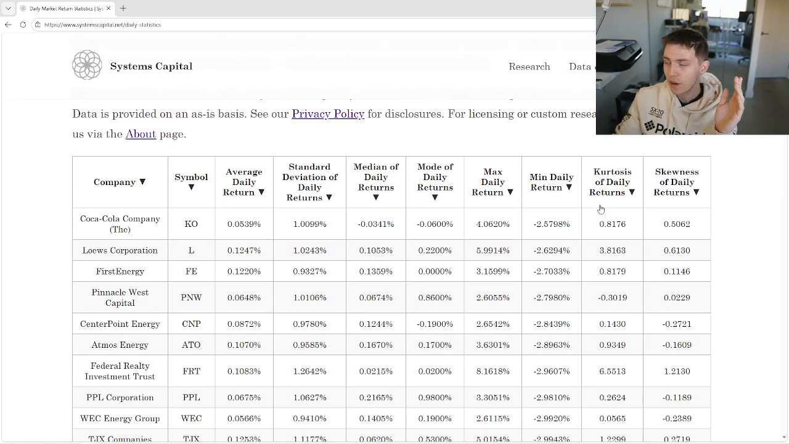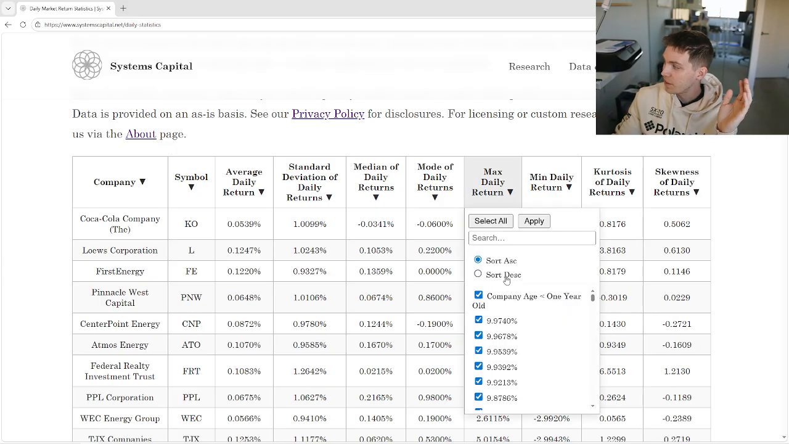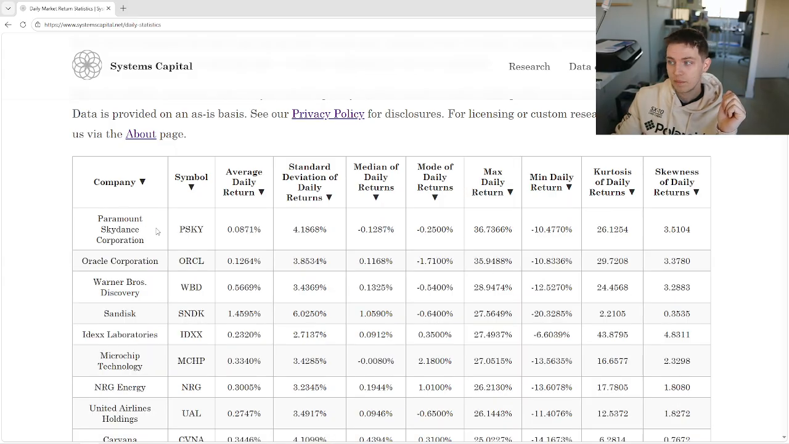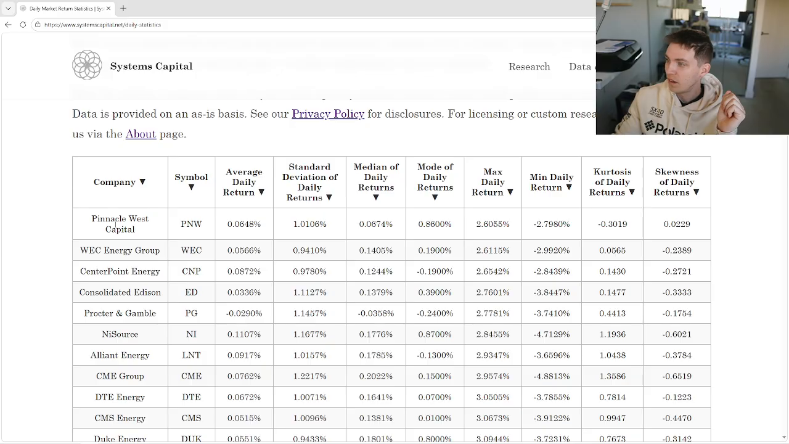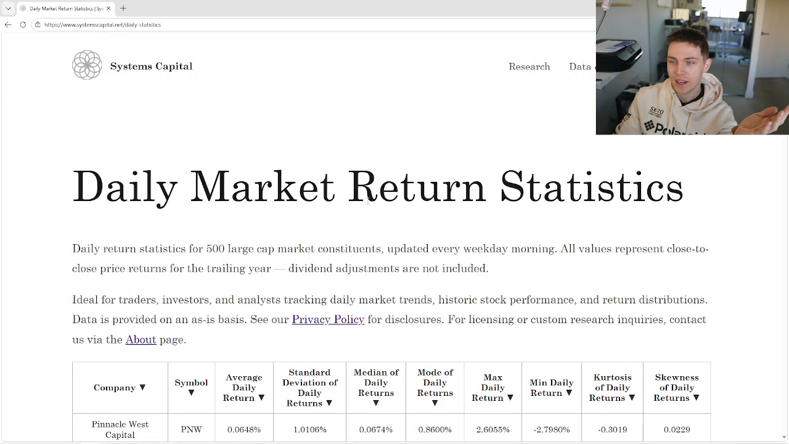So on Coca-Cola's worst day throughout the year, they only lost 2.5%. That is pretty stable, and that's why some people like Coca-Cola, especially as a dividend company. Max, you get it. Paramount Skydance had a 36% day this year. That's insane. Pinnacle West, their max day was 2.6. That's horrendous. And their minimum day was 2.7. Anyway, so that's that. This is daily market statistics.